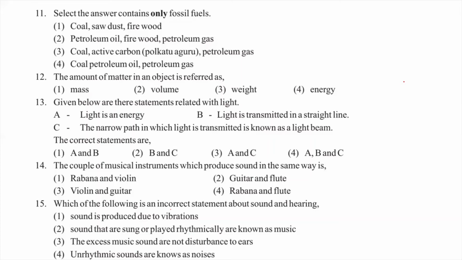But there are other types of energy sources such as biomass, which is obtained from plants or animals, wind power, sun, nuclear power, and geothermal energy.